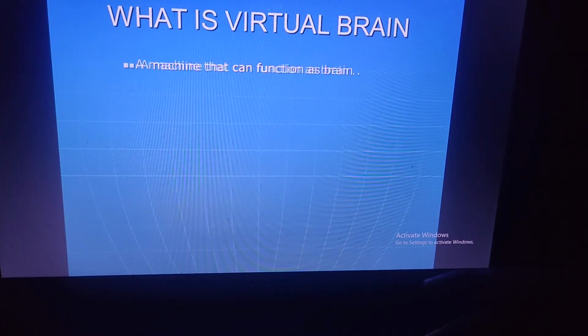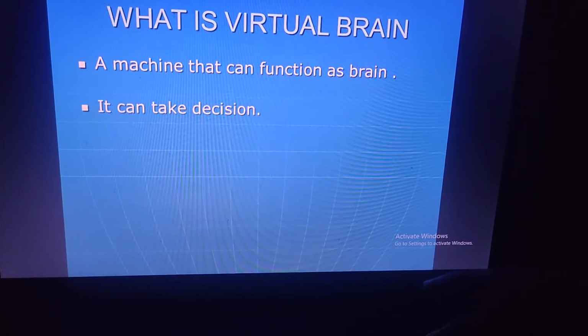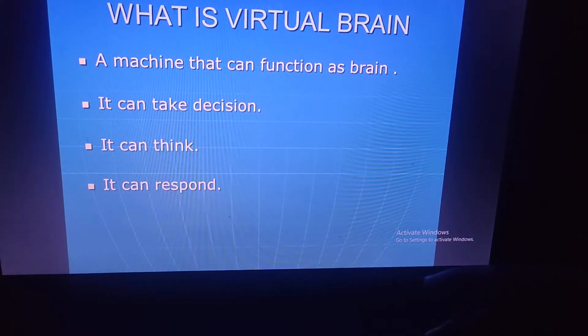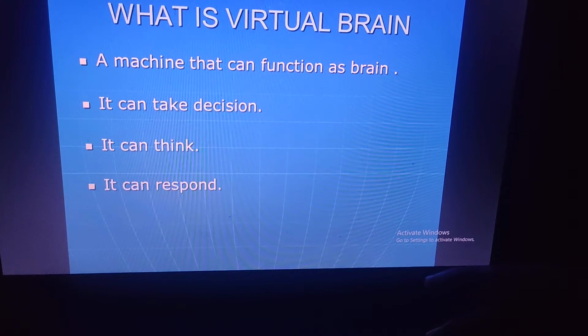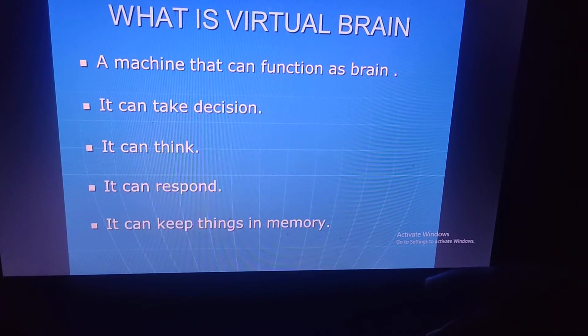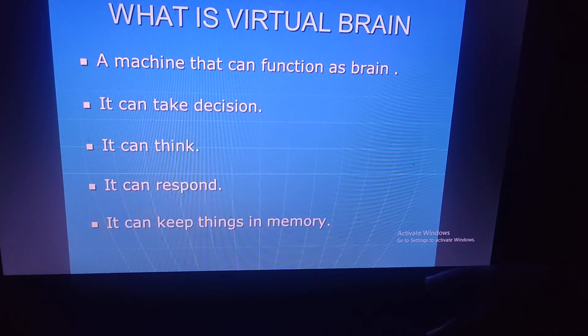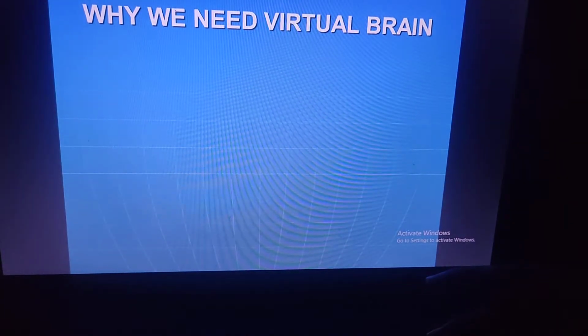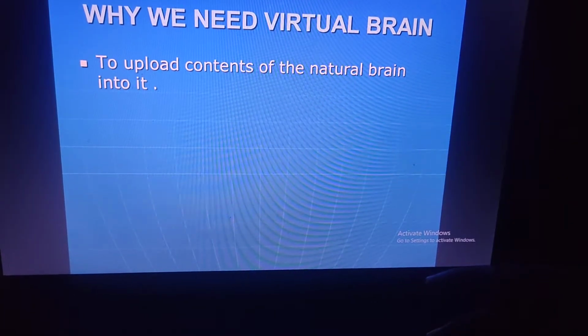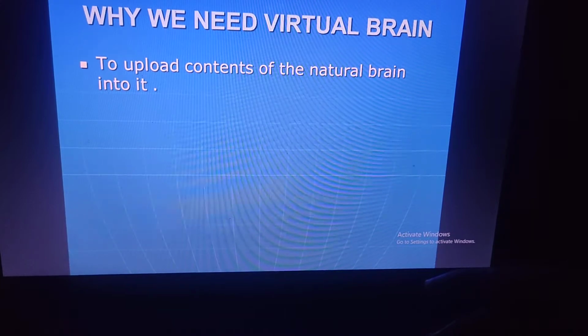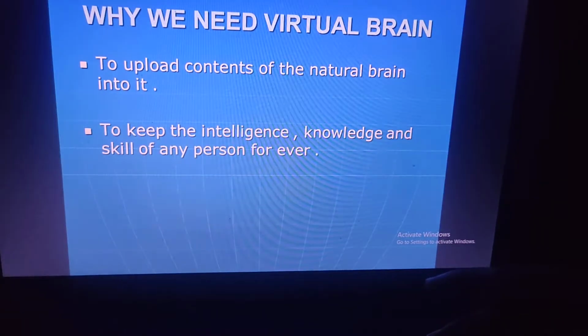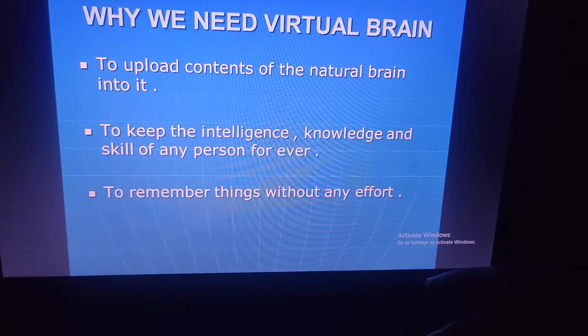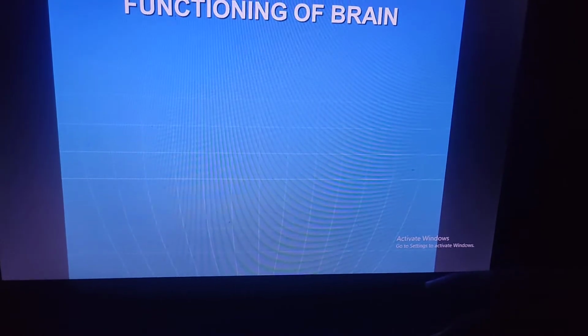What is a virtual brain? A machine that can function as a brain. It can take decisions, it can think, it can respond, and it also keeps things in memory. Why do we need a virtual brain? To upload the content of the natural brain into it, to keep the intelligence, knowledge and skill of a person forever, and to remember things without any effort. This is the present method.